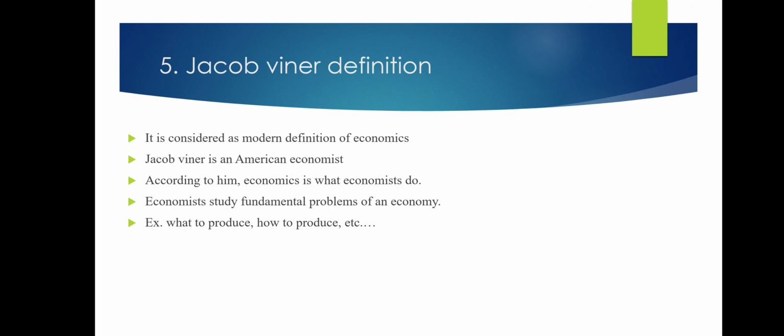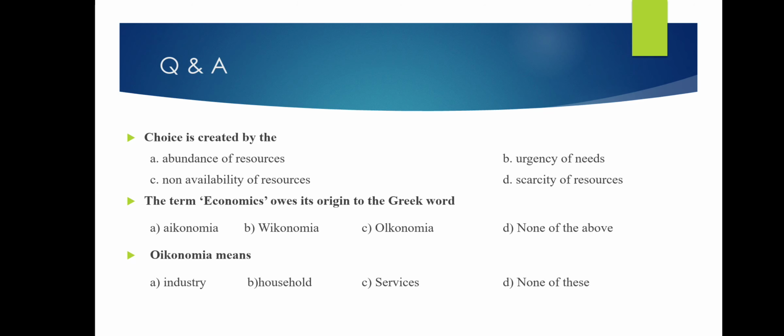The last definition is considered the Jacob Viner definition. It is considered the modern definition of economics. Jacob Viner is an American economist. According to him, economics is what economists do. Economics studies the fundamental problems of the economy: what to produce, how to produce, for whom to produce, and what provision should be made. These are all the basic problems of the economy studied by economics.